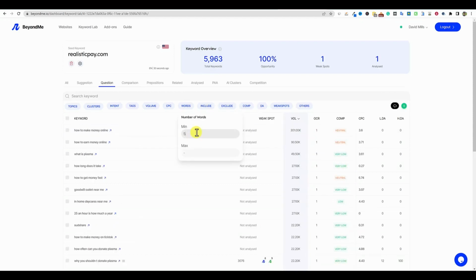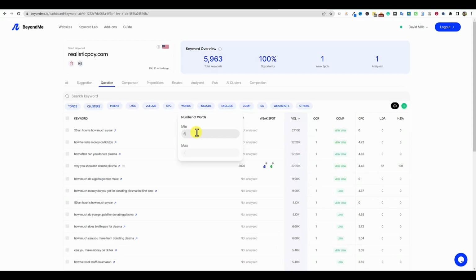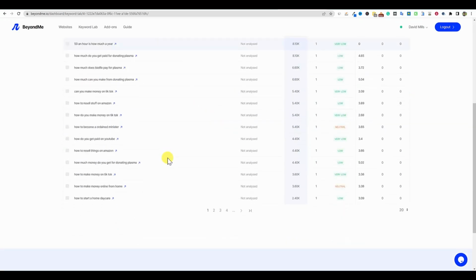So if I put 5 right here, see the keywords on the left side that change. So it's instant. You don't have to push enter to get the filter. It's instant. As soon as I change this over to say 6, you're going to see the keywords will change. Okay. So I'm going to go 6 right there.